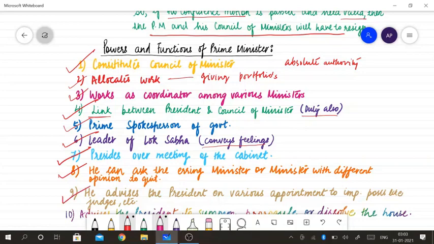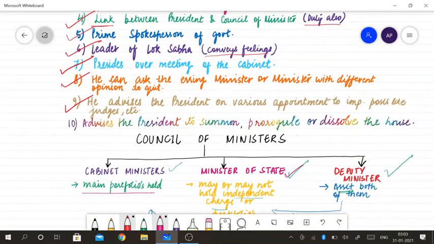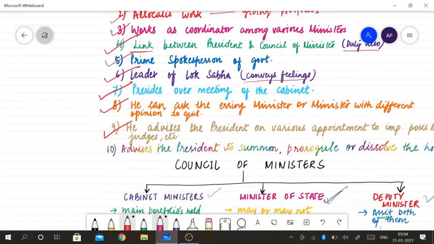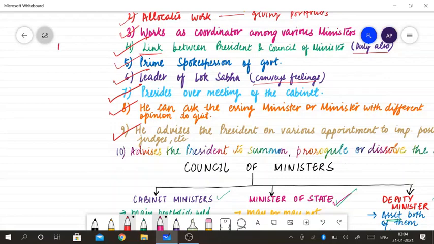Again, this is also a power and a duty of the Prime Minister: he advises the president on various appointments to important posts like judges of the Supreme Court, ambassadors, or chairmen of some very high organizations.